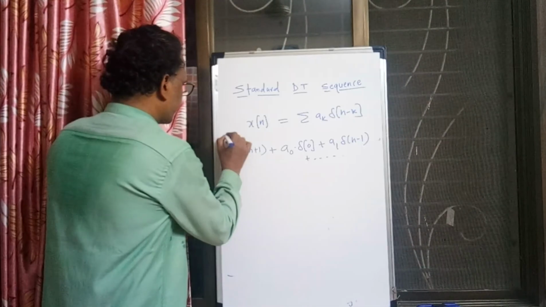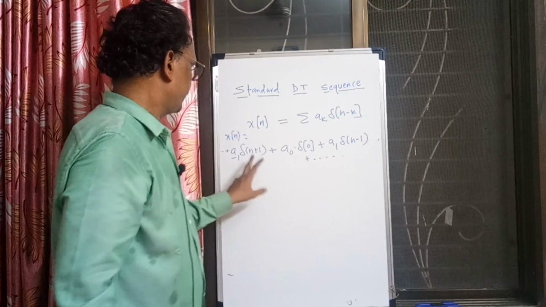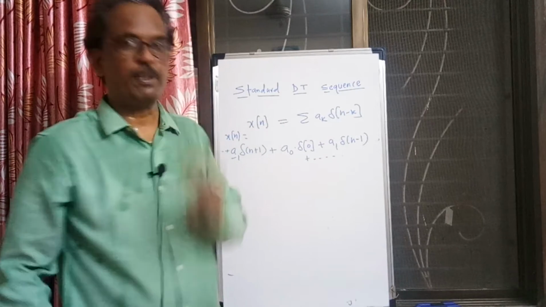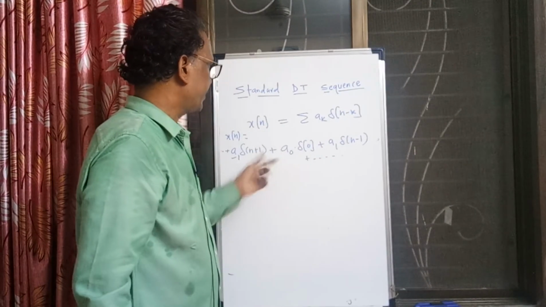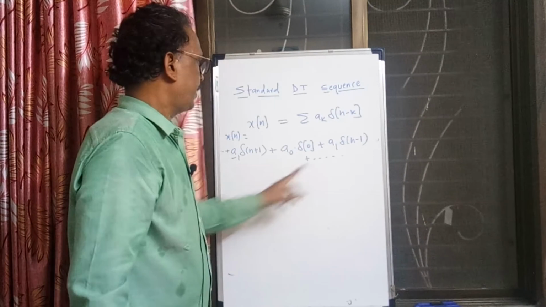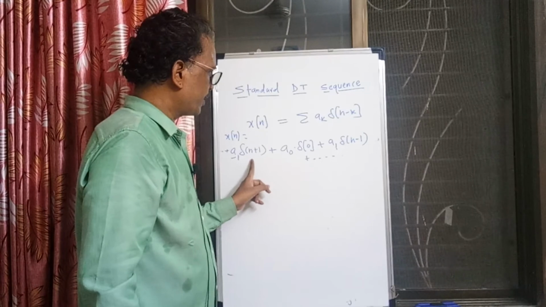So we can write x of n as a linear combination of shifted impulses, or shifted delta functions. Del n is called delta function, and del of n minus 1 is a shifted delta function, or shifted unit sample.